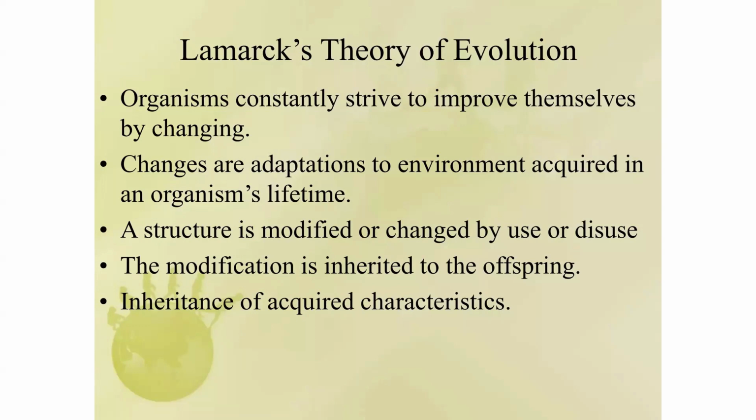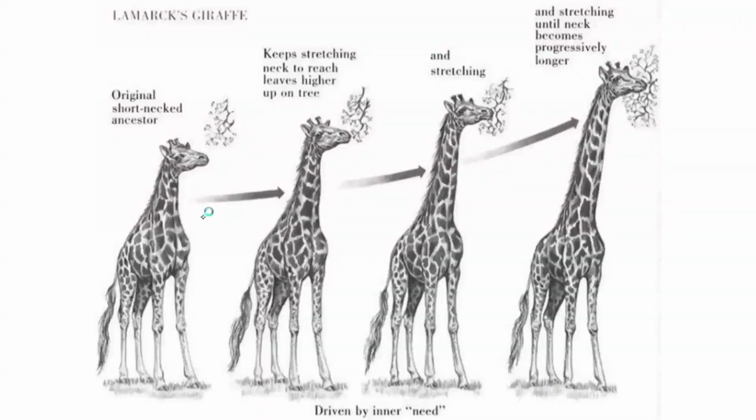What he's saying here is, because there is a changing environment, of course the organisms may also change. Let me just look at this. This is a giraffe. So look at it. The original one has a short-necked ancestor.